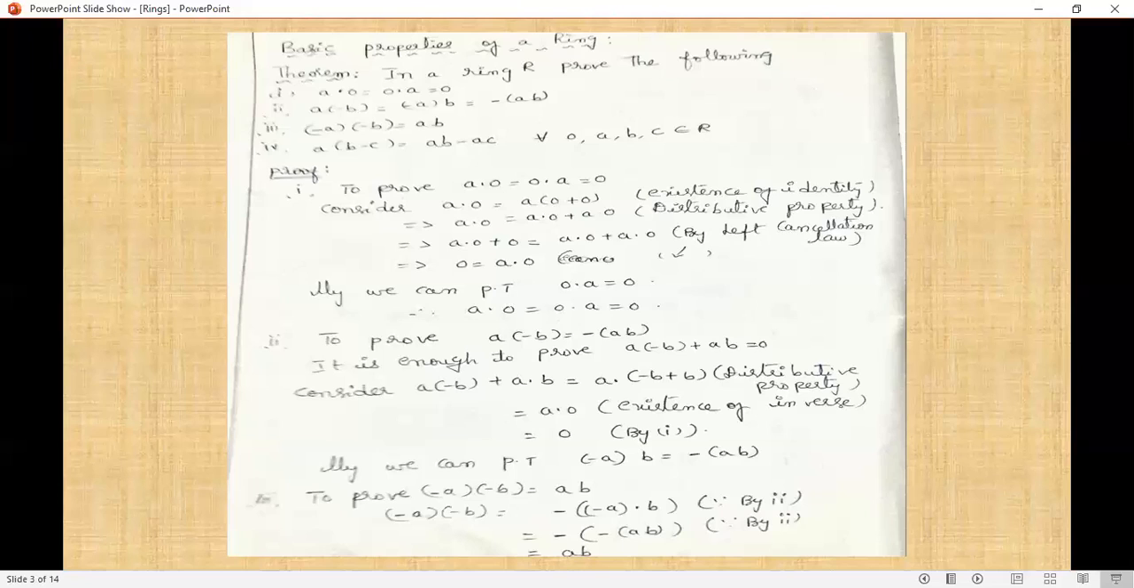The third one is to prove (−a)(−b) = ab. Observe carefully, (−a)·(−b). We are using the previous property, a·(−b) = −(ab). That means in (−a)·(−b), we are thinking of −a as just a. Remember that we are using the second property: −(−a)·b. Again, applying the second property, −((−a)·b) = −(−(ab)), so minus of minus gives ab. Therefore, (−a)(−b) = ab.